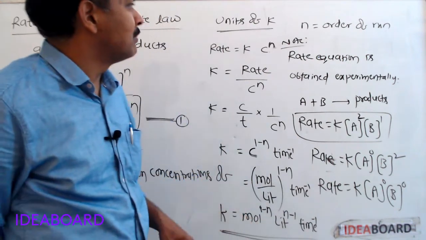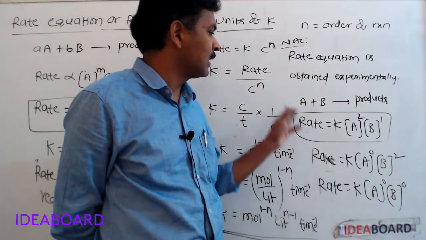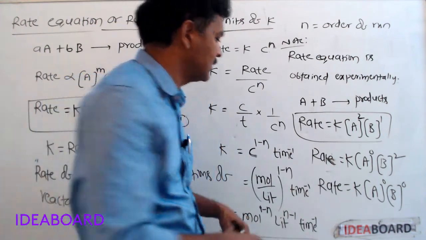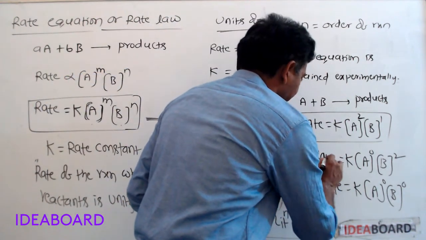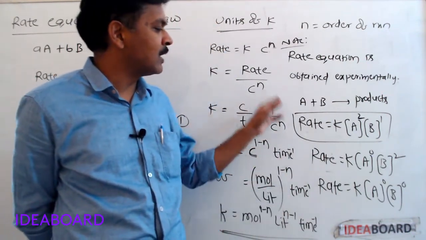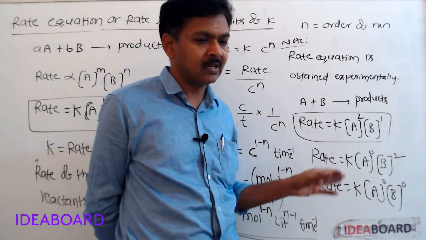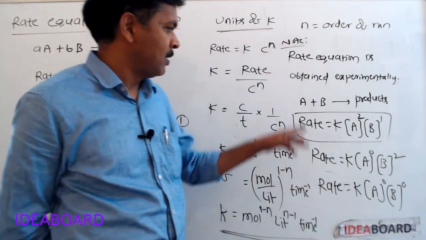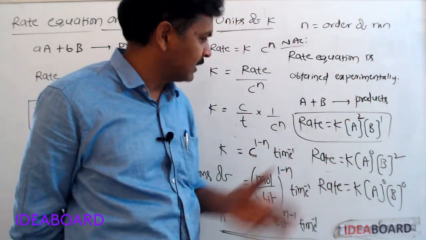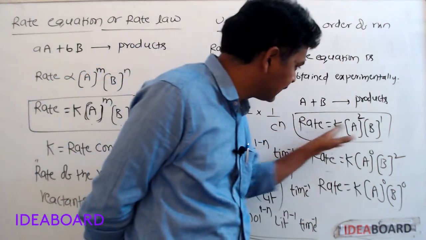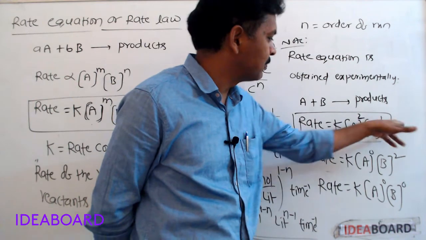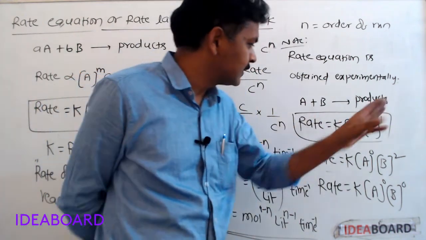Order means the sum of the powers of the concentration terms of reactants in the rate equation is called the order of the reaction. For example, for this reaction, after doing the experiment, if we get this rate equation, then order is 3: 2 plus 1, 3.